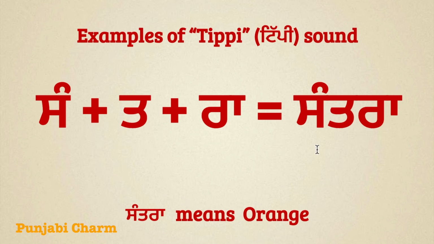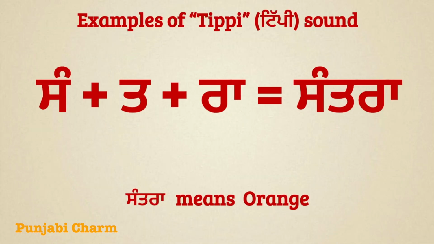The next word is Santara. Santara means orange. And to read this word, we can say Sassenu Tippi Sang, Tatta Mukta Ta, Rarenu Kanna Ra, Santara. You can repeat after me, Santara. Let's move to the next word.